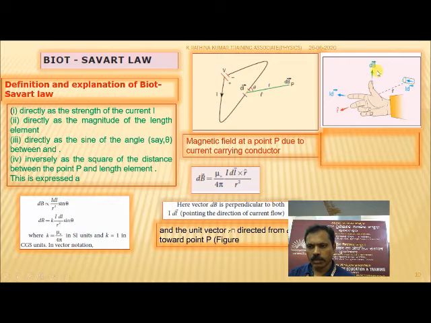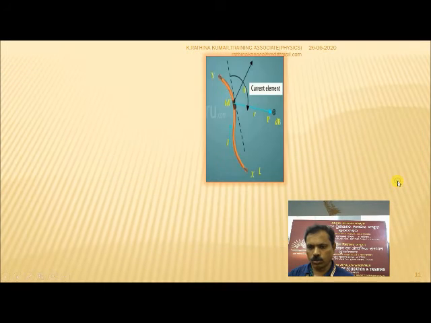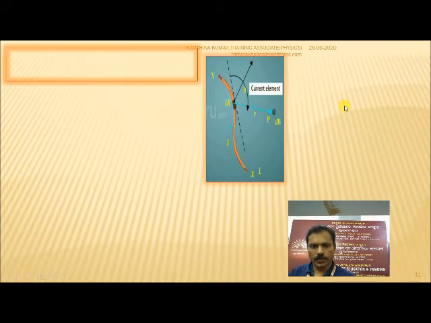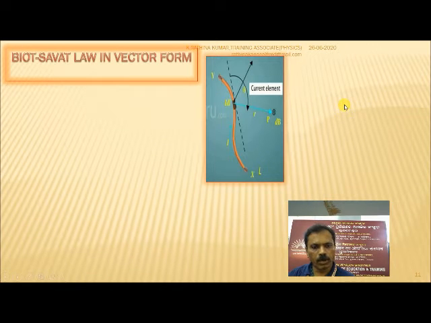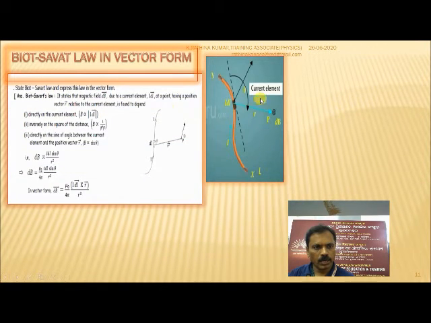dB is the direction of the magnetic field, this is the direction of the element, and the unit vector r cap and r the distance of the point from the line element. This is the direction of the magnetic field using the right hand rule. Next we can go for the Biot-Savart law in vector form. And this is the diagram for this current element, a small portion taken as the current element dl.